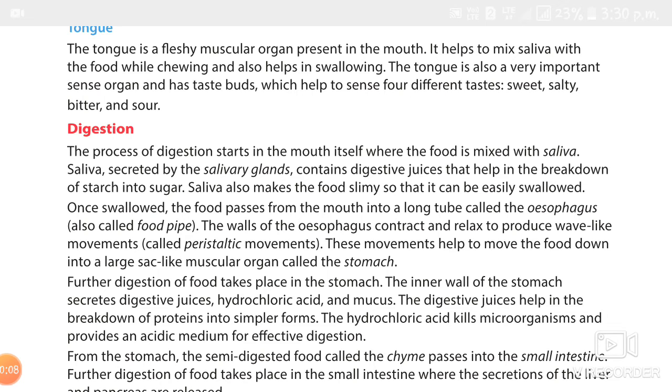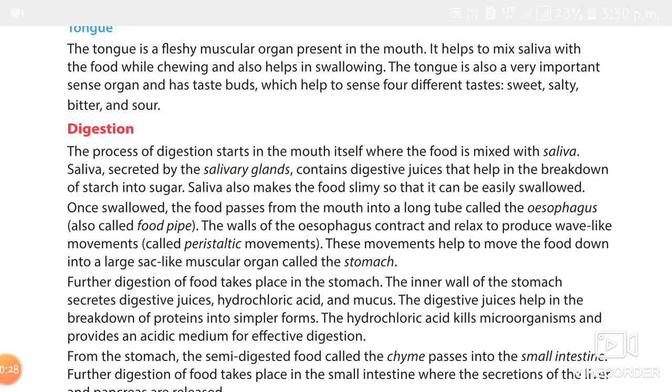The small intestine is a long, narrow, coiled tube connected to the stomach. As the chyme enters the small intestine, the bile from the gallbladder and pancreatic juice from the pancreas mix with the food.